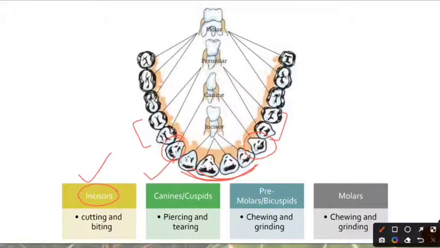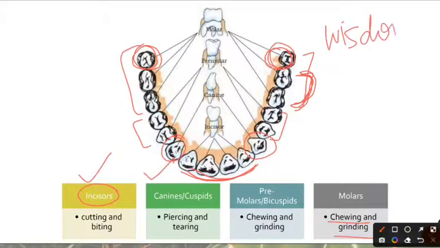And finally, the 4th type of teeth are called the molars, which are also used for chewing and grinding, and you get 3 pairs of molars in each jaw. The first and the second set of molars come in all human beings. So in all adults, the first and the second set would come. But the third set, the last 2 teeth, are also known as the wisdom teeth. And these teeth do not come in the case of a few individuals.